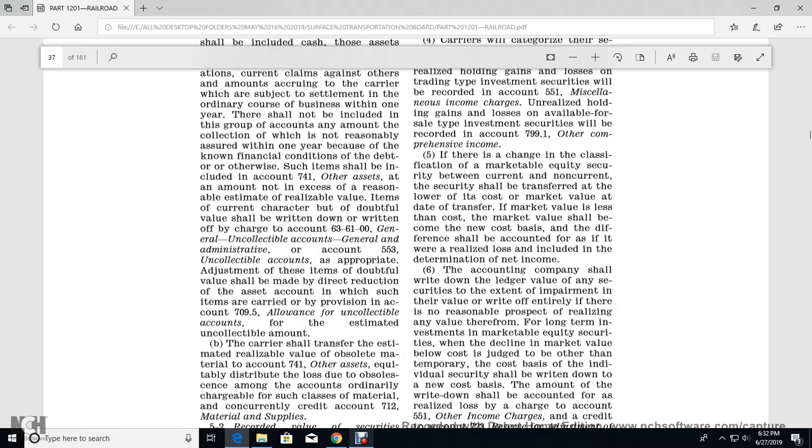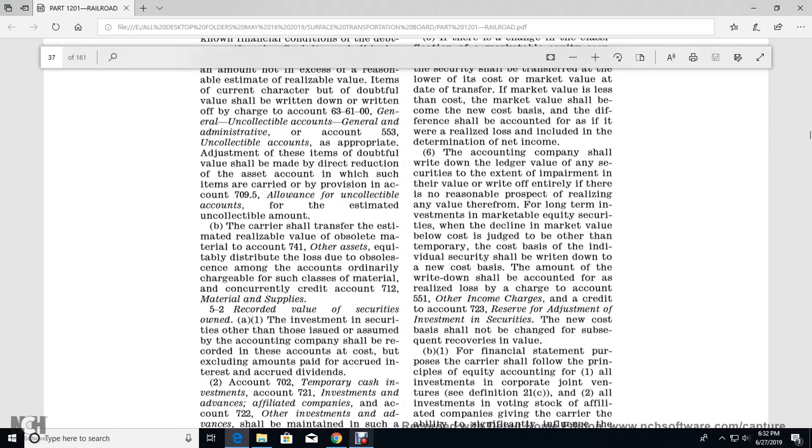If there is a change in the classification of marketable equity security between the current and the non-current, the security shall be transferred at the lower of the cost or the market value on the day of the transfer. The market value, if less than the cost, becomes the new net cost value, and the difference shall be shown in the account as if a realized loss included in the determination of the net income.